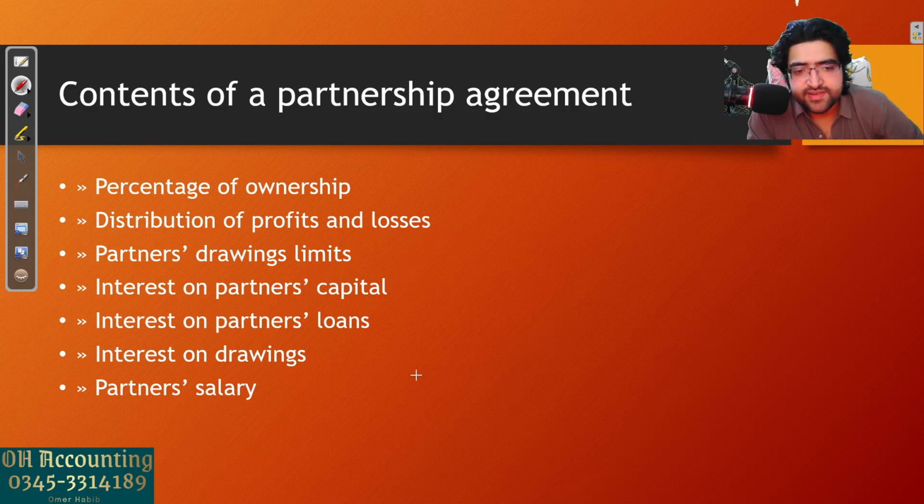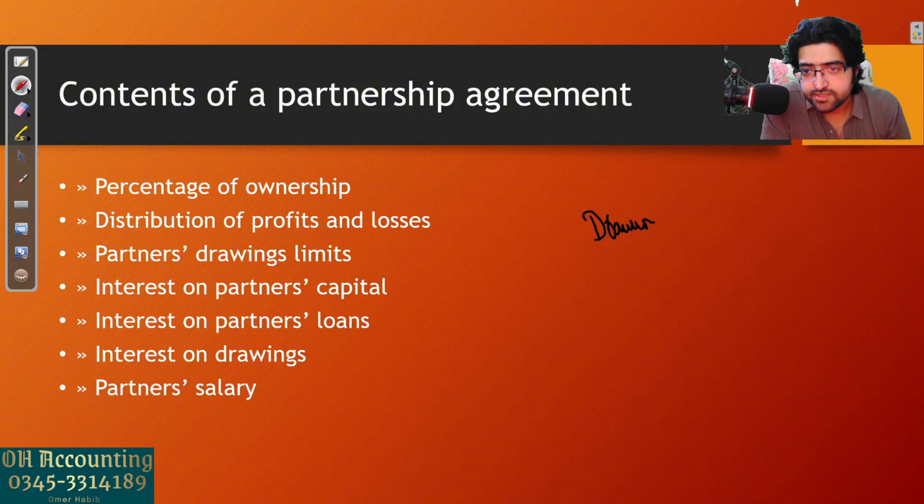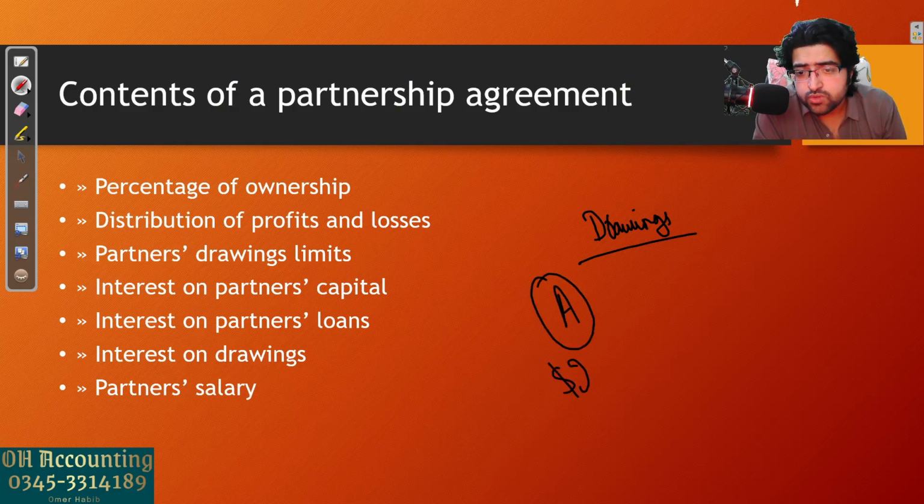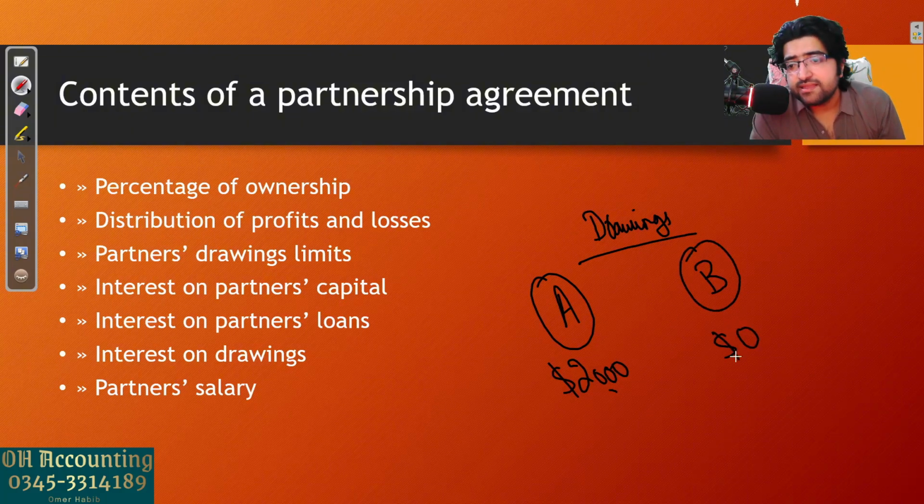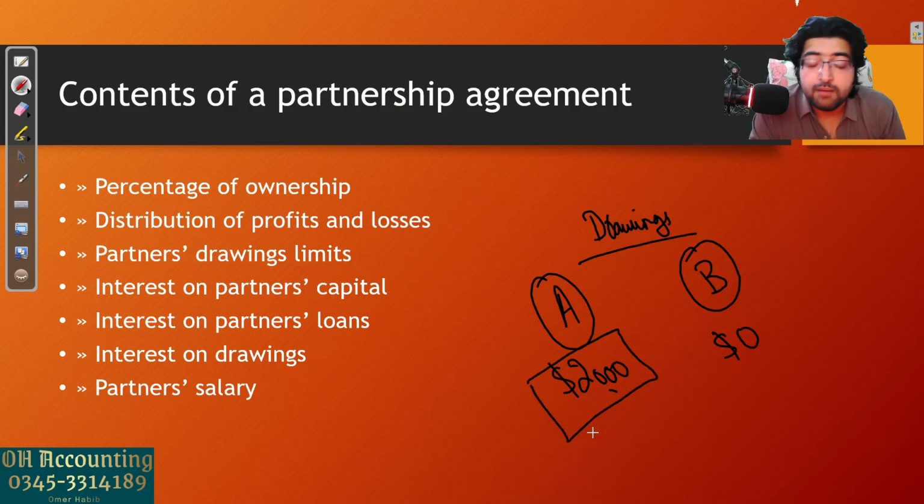Okay, moving on to interest on drawings. We know what drawings are. Drawings is when the partners withdraw money from the business for personal use. Let's suppose partner A has withdrawn $2,000 from the business, whereas partner B has withdrawn nothing. So partner B might think that this is unfair. Why is partner A taking home money? Then he will think that I should also take $2,000 home. It will affect the business then. So to discourage drawings, we have kept an interest on drawings.